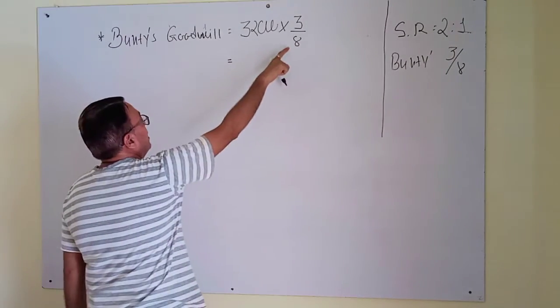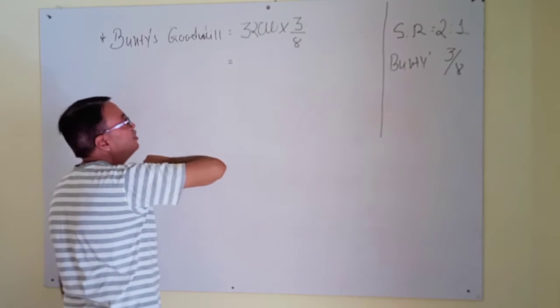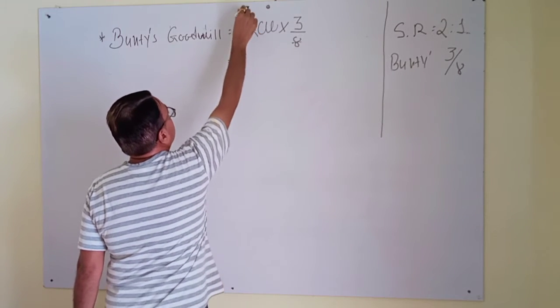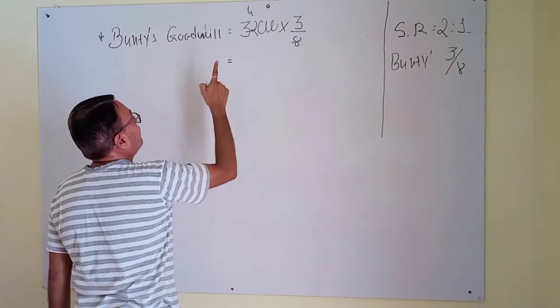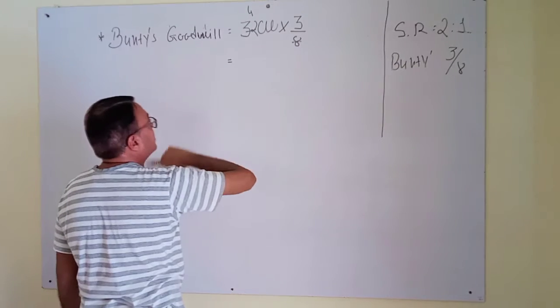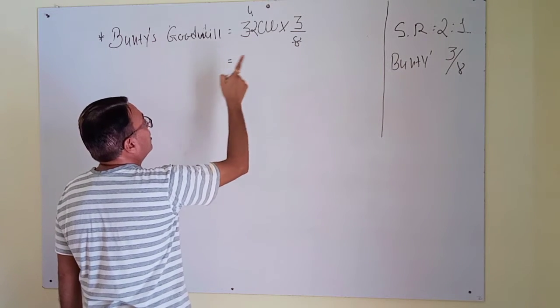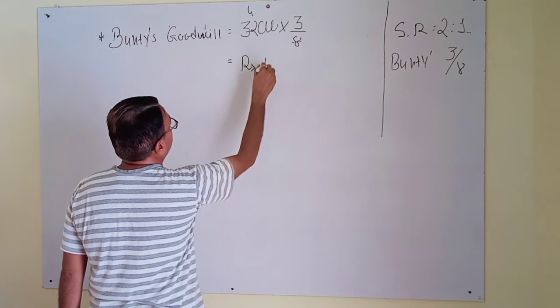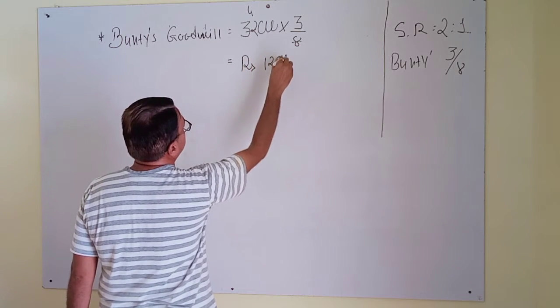32,000 divided by 8 is 4, and 4 multiply 3 is rupees 12,000. It is Bunty's goodwill, rupees 12,000.